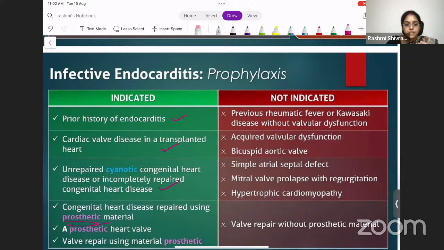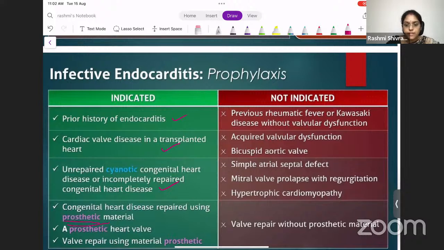Shunts, we remember we have discussed in PDA. So that, or a prosthetic heart valve because of regurgitation or severe stenosis, in those patients you have a prosthetic heart valve, or if you have a valve repair using a prosthetic material, and if there is any prosthetic, then you should definitely give prophylaxis for the patient. Okay, you should definitely give prophylaxis for the patient.